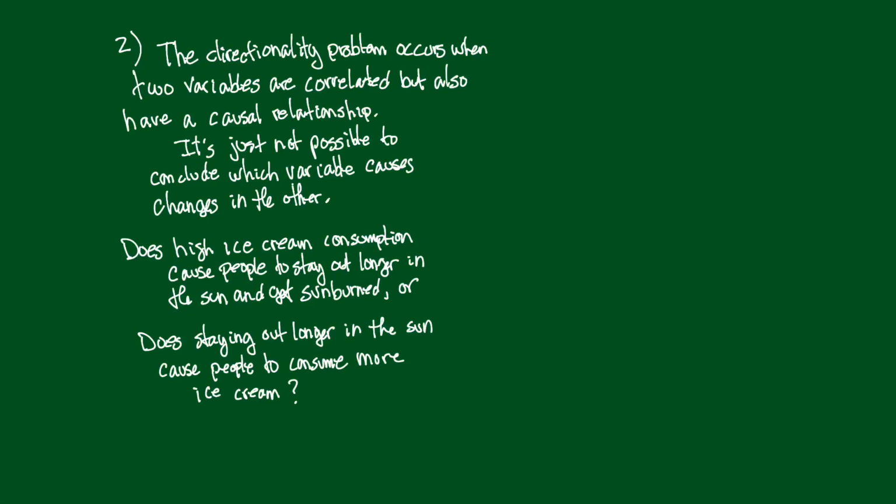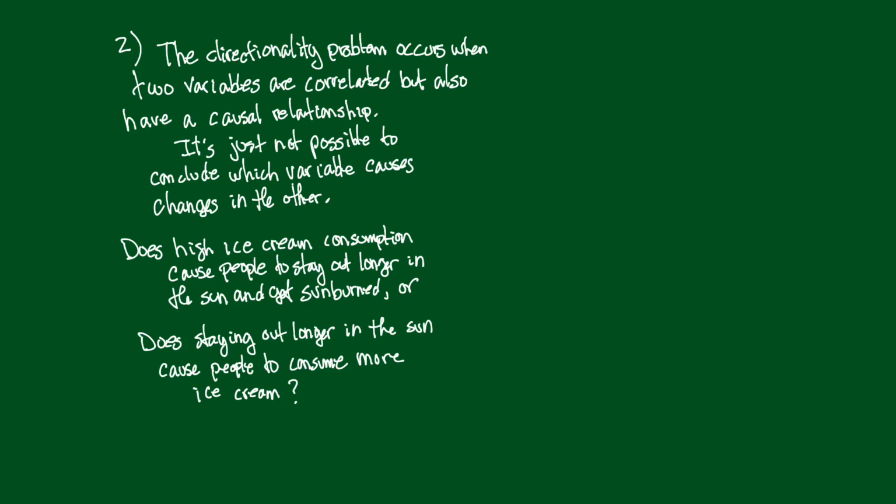And the second reason that correlation does not mean causation is what is called the directionality problem. The directionality problem occurs when two variables are correlated and also have a causal relationship, but we just don't know which variable causes changes in the other one.